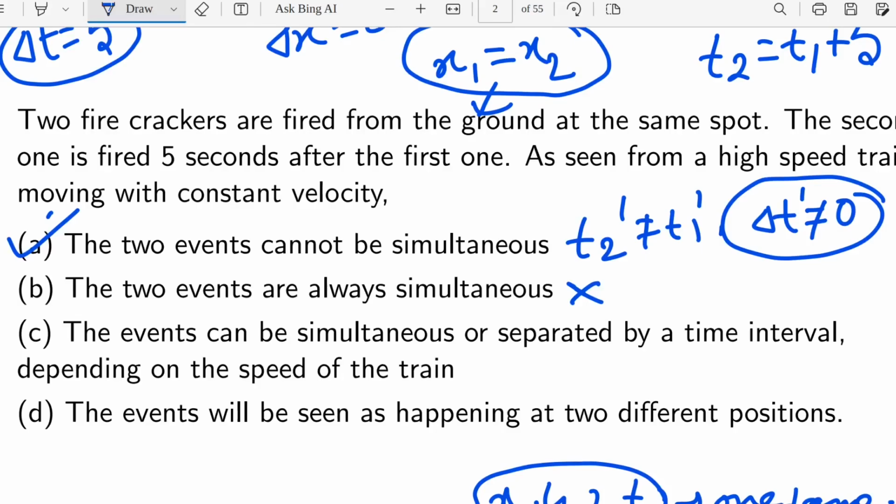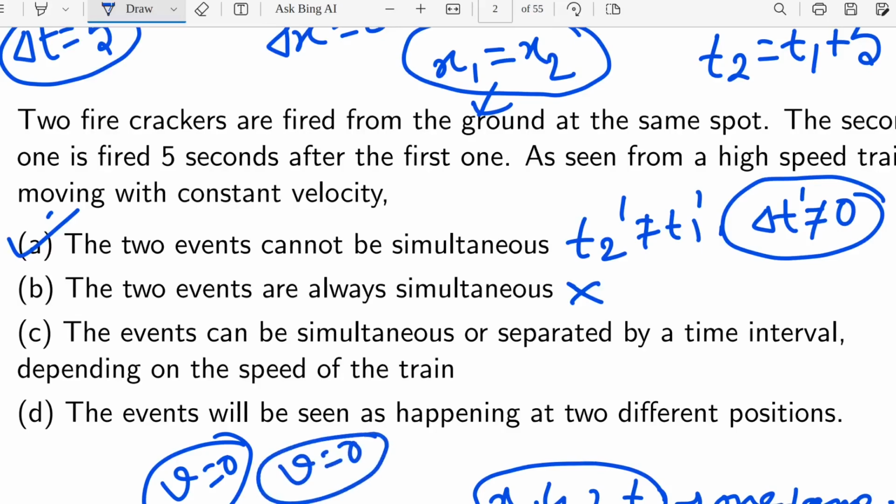Now coming to the third option: the events can be simultaneous or separated by a time interval depending on the speed of the train. But we have already shown that delta t prime will not be 0 unless v is 0. If v is 0, then we can say that delta t prime will be 0. If v is 0, it means there is no speed of that train, so that has no meaning. So this one will also be wrong.